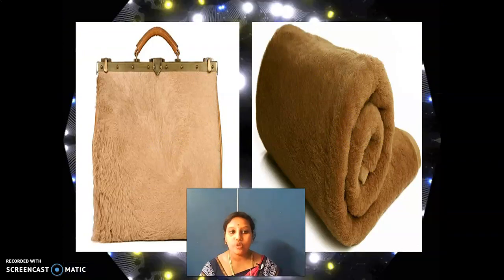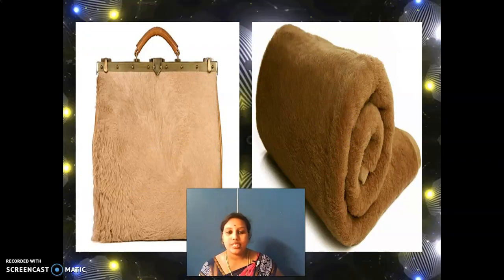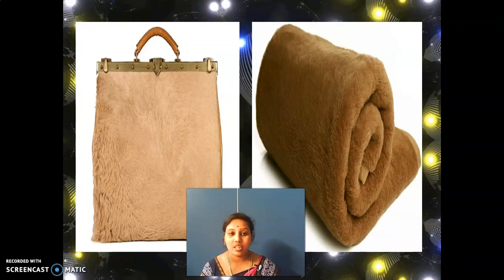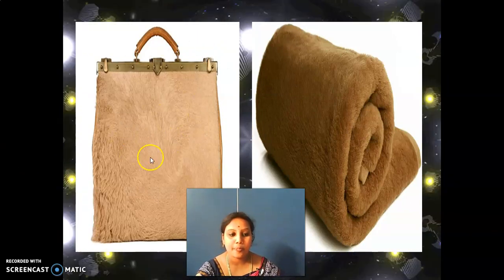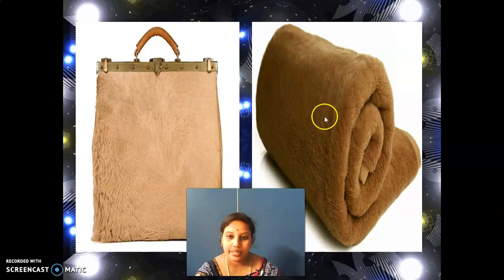Watch it properly. These are the two things they have made from camel hair. This is a handbag made up of camel hair, and this is a blanket.